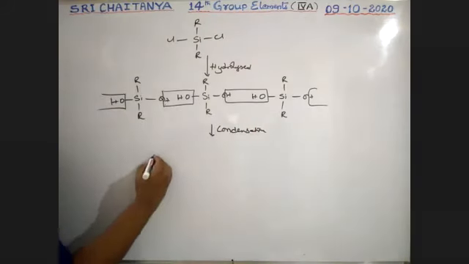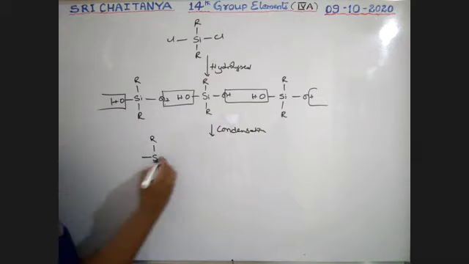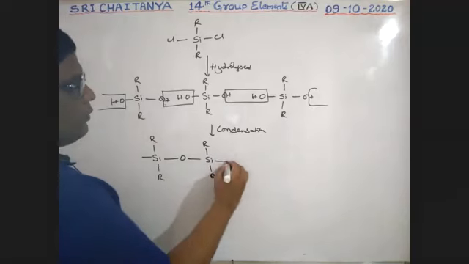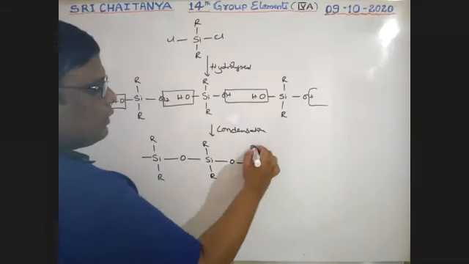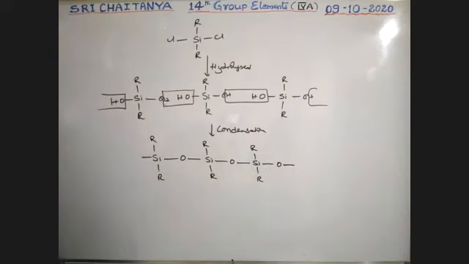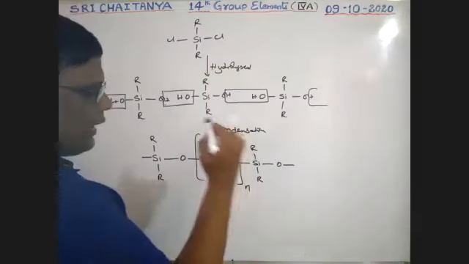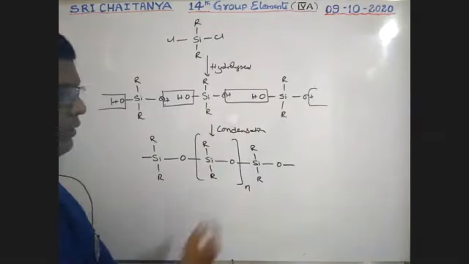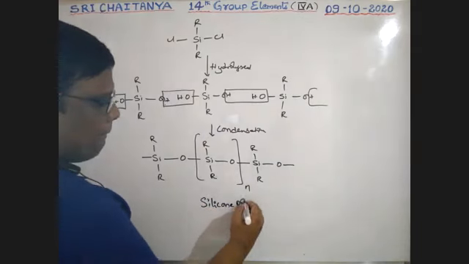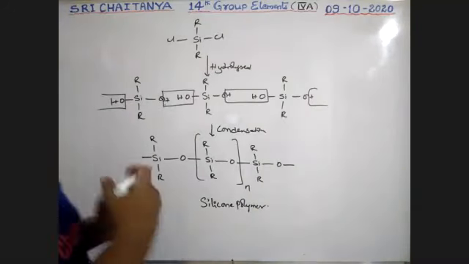That gives Si, R2, O, Si, R2, O, going on, boys. Here this is the repeating unit, n times. This is a silicone polymer. Like this it goes on, boys.